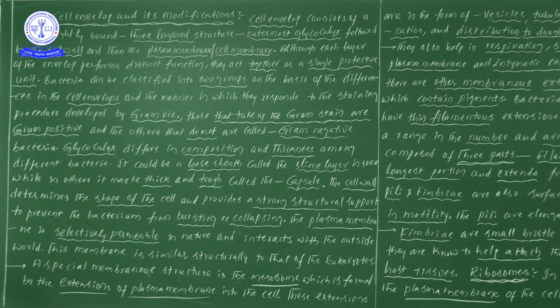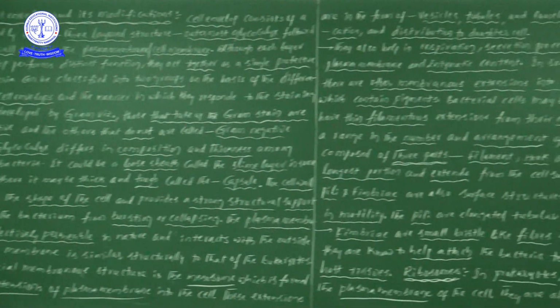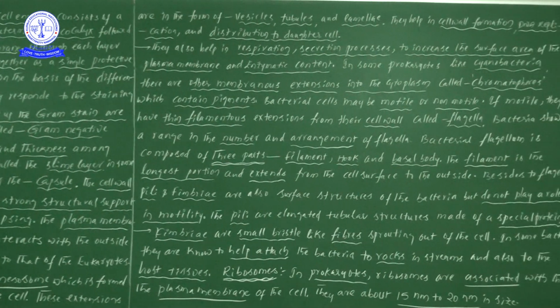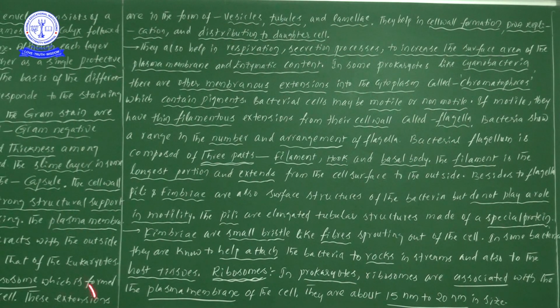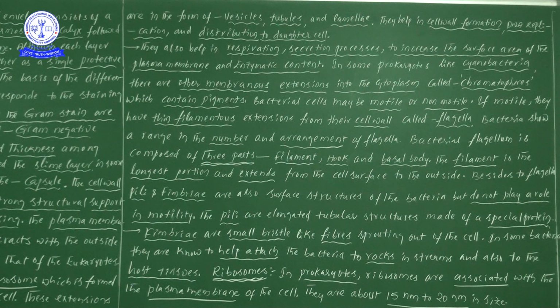Once you see here, what are the extensions? All these are extensions of the plasma membrane. These extensions are in different forms of mesosomes. The extensions are in the form of vesicles, tubules and lamellae.